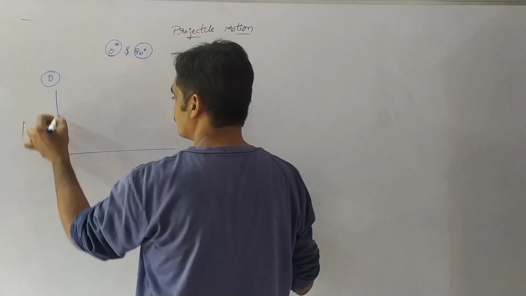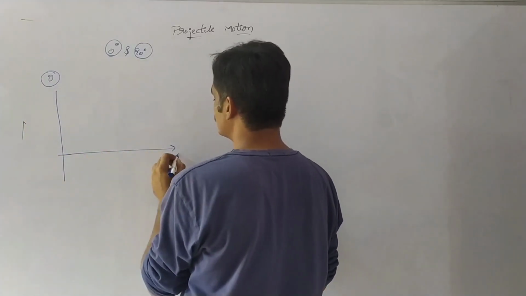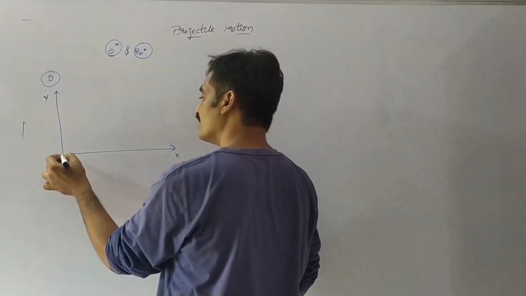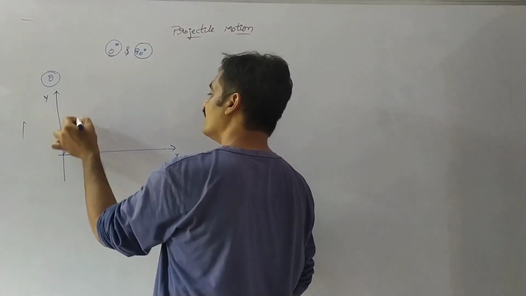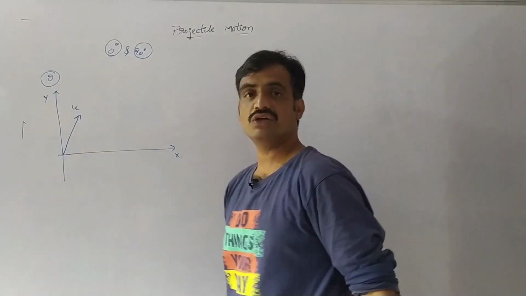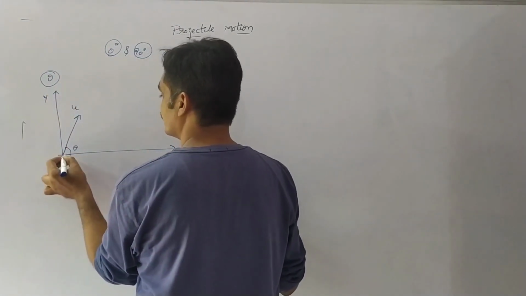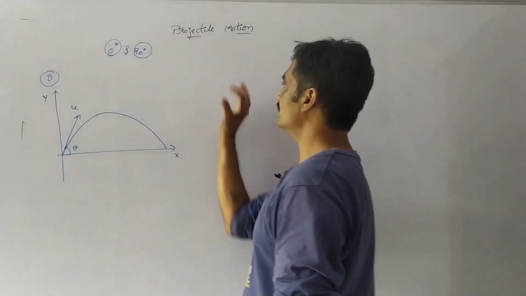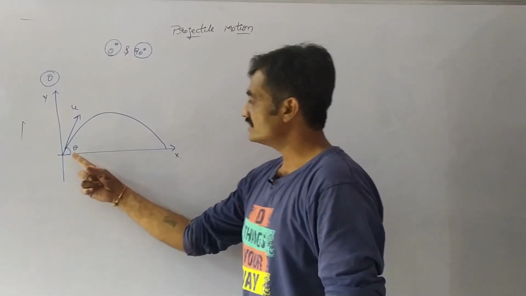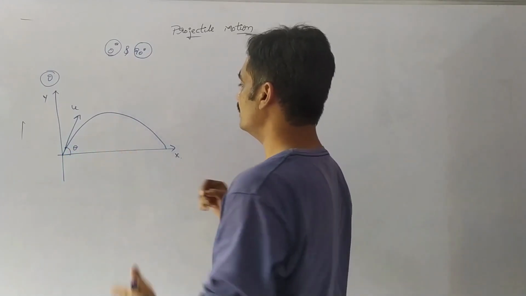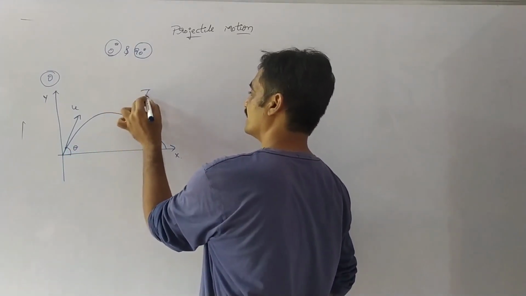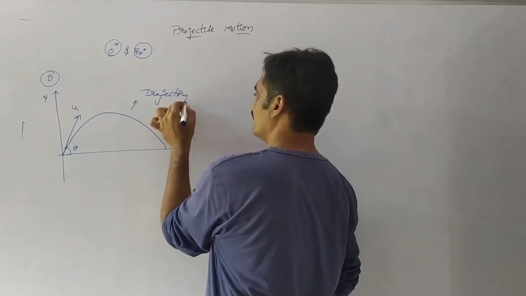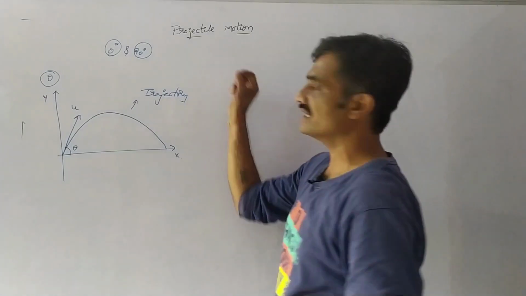To represent that, I am going to consider two axes, x and y. I project the body in the upward direction with initial velocity u at an angle theta. The path followed by the body represents a projectile motion. As you observe, the path followed by the body is represented as a trajectory. We have to prove this trajectory is a projectile.